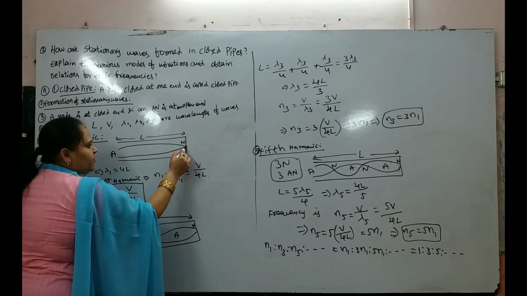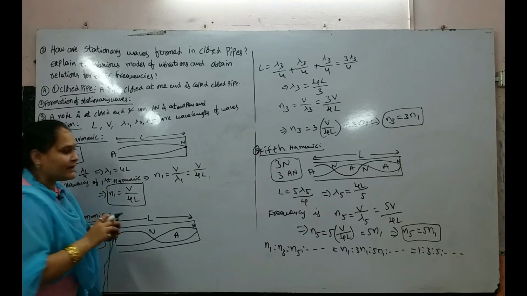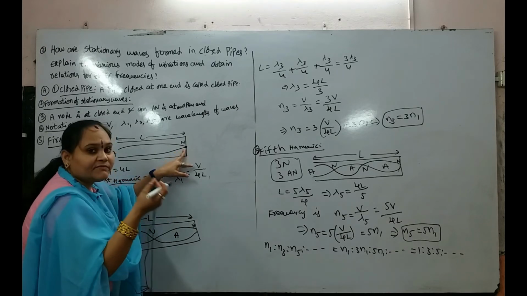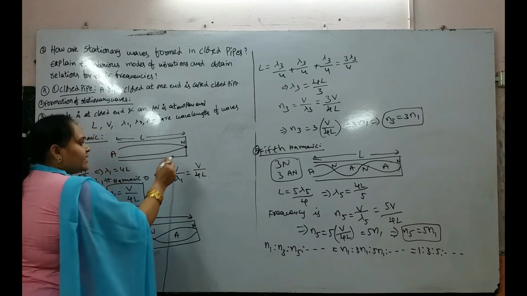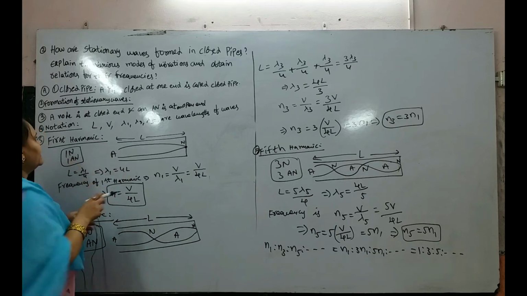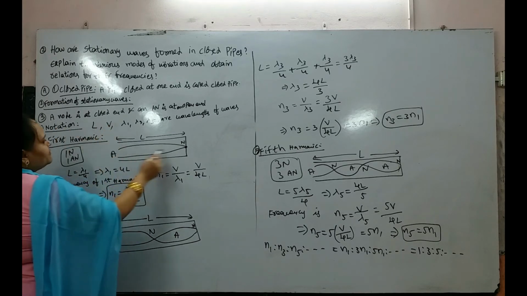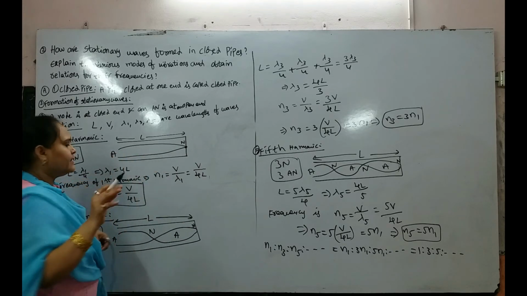Always the nodes are formed at closed ends and antinodes are formed at open ends. Why? Because the light can be reflected back. Why? Because this is the closed end. Obviously the intensity is minimum at closed ends and maximum at open ends. So a node is formed at a closed end and an antinode is formed at the open end.